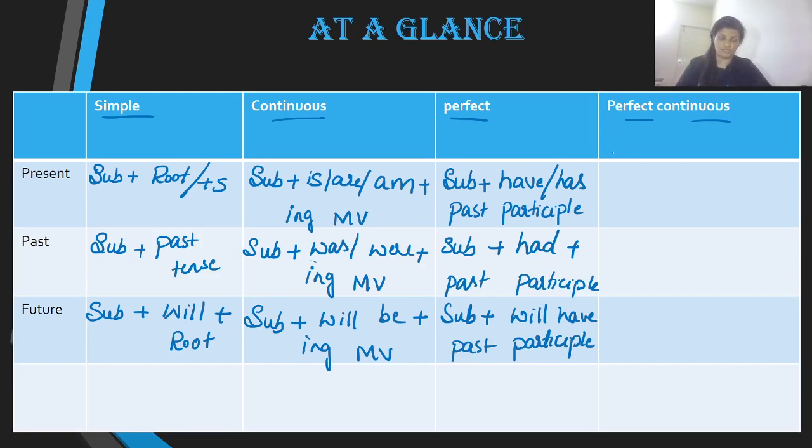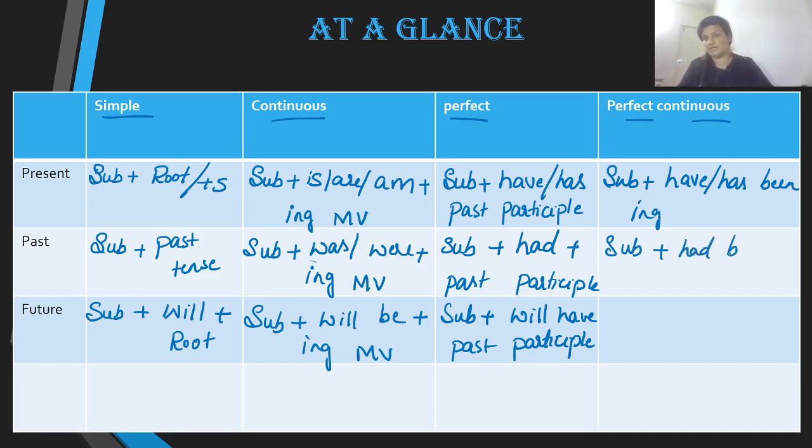In perfect continuous, present perfect continuous, we have obviously the subject, and we are going to use have or has been and the ing form. In past perfect continuous, subject, had been and the ing verb.